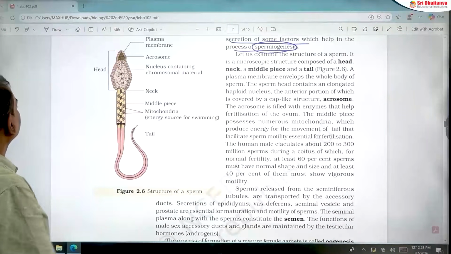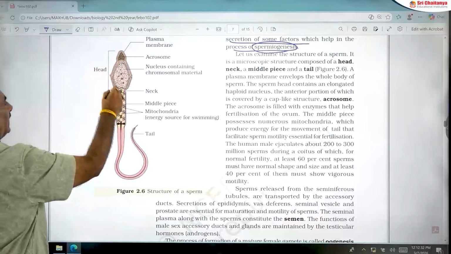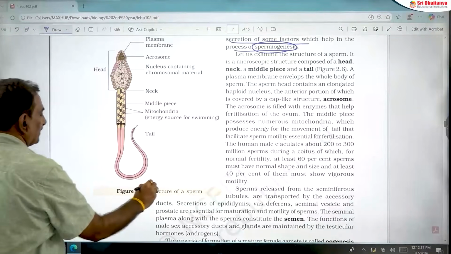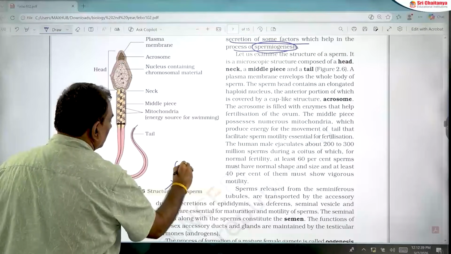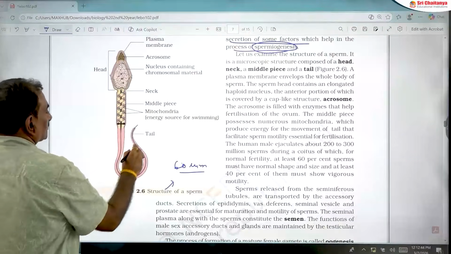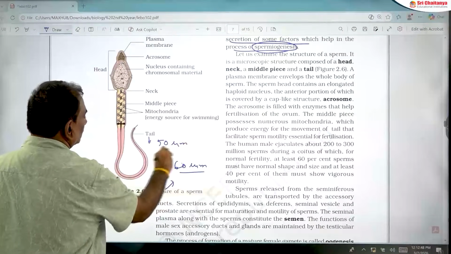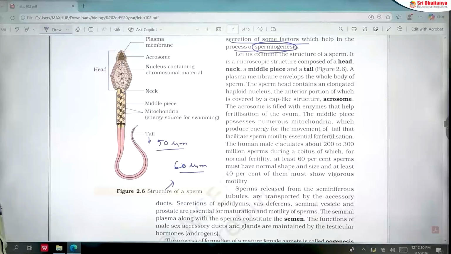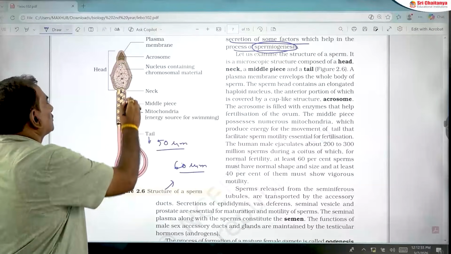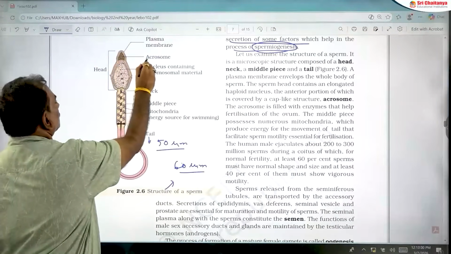Students, next is the structure of sperm. The structure of sperm includes head, neck, middle piece and tail. The total length of the sperm is approximately 60 micrometers. Out of 60 micrometers, the length of the tail alone is 50 micrometers, so the longest part of the sperm is the tail. The head of the sperm has the nucleus and acrosome.